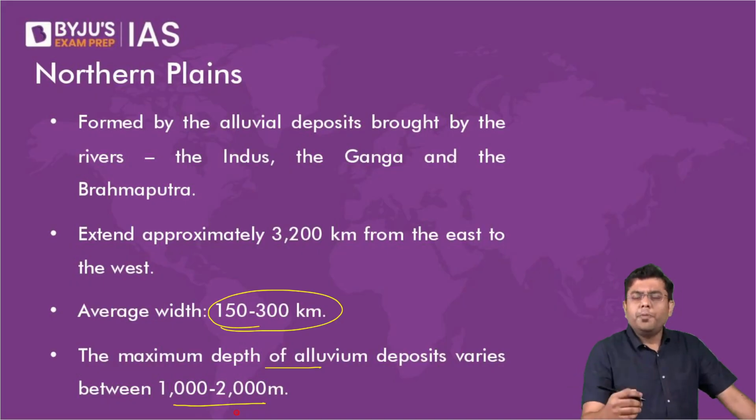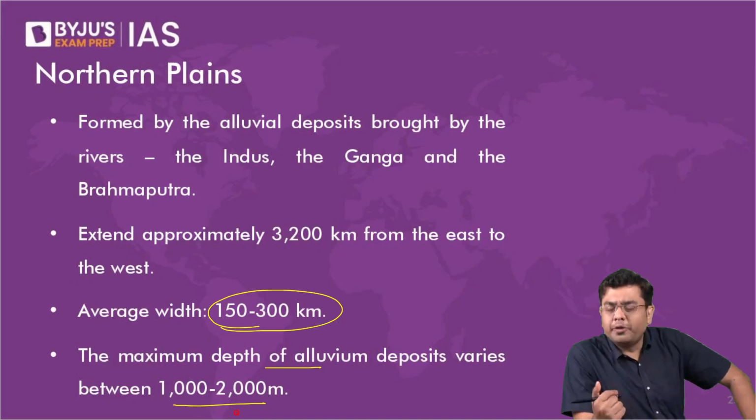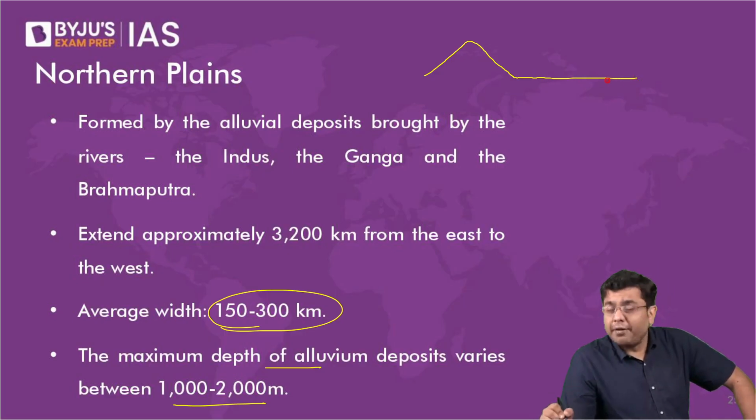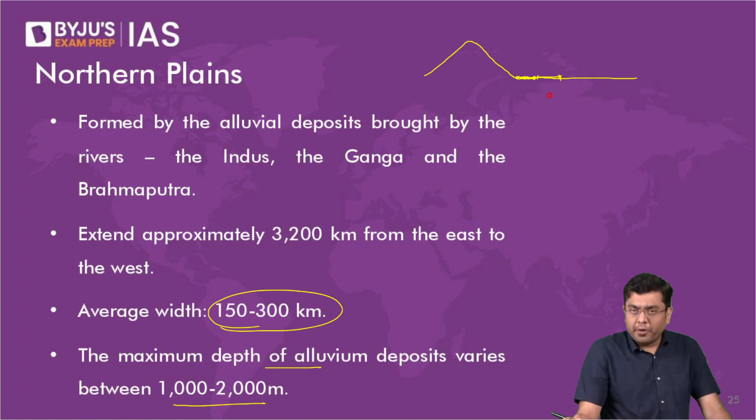Now here also, as you come to the south of the foothills, let's suppose this is the foothills of the Himalayas, it is not as if from immediately the foothills to the entirety of the stretch of the northern plain, you will have a uniform structure. No, the kind of deposits that you find immediately at the base will be different. The kind of deposit that you will find after some time will be different. So even the kind of deposits that are in existence will be significantly different.